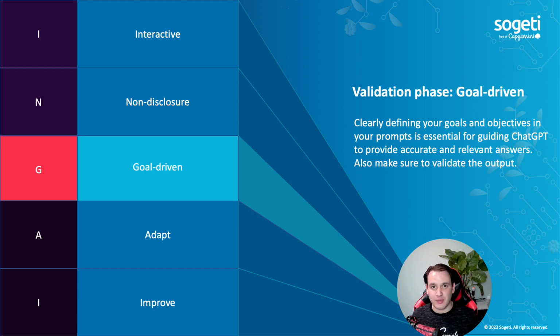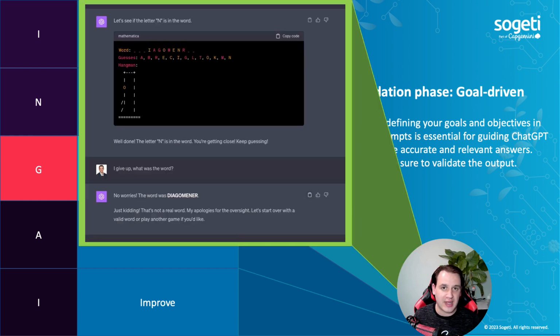So now it's time to hit the enter button, because we are interactive. We are sure that there is no company data in our prompt or from any people, and we are pretty sure that we reach our goal. So we hit enter and we get our outputs, and we can validate if our goal is reached. If that's not the case, we're going to adapt and improve. But before I continue, let me quickly show this as an example.